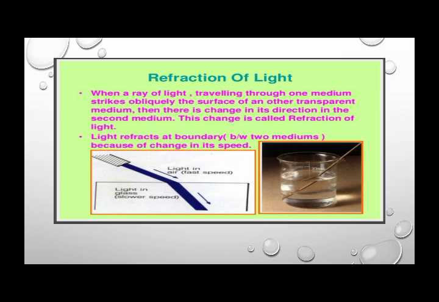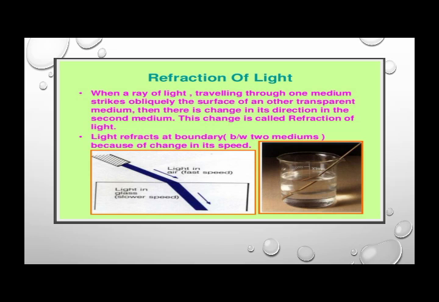Basically, when the ray of light traveling through one medium strikes obliquely the surface of another transparent medium, then there is a change in its direction. In easy words, the movement or the speed of the light varies from one medium to another medium.